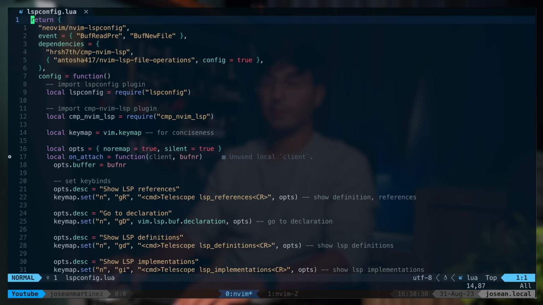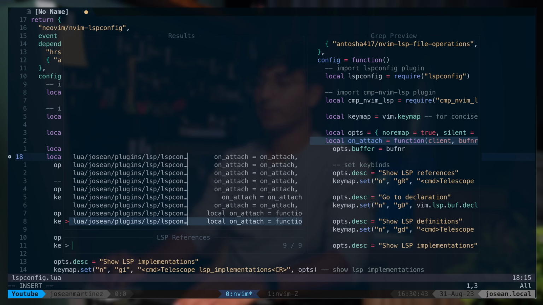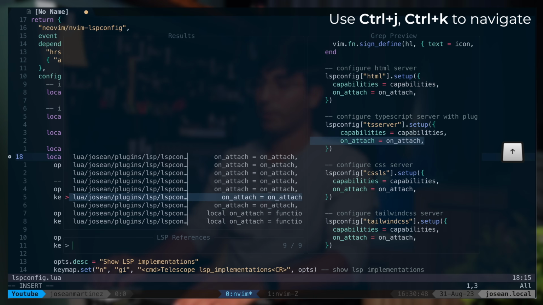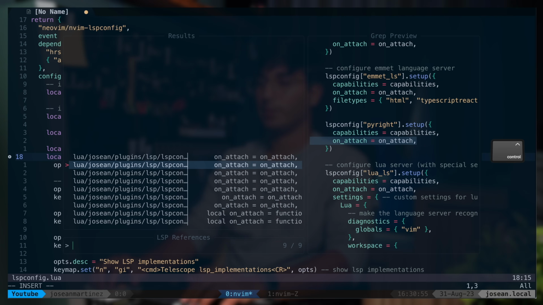Now to show you how some of these key maps work, I'm going to go down here to this onAttach function, for example, and I'm going to look for LSP references with g and capital R. That'll open up Telescope, and it'll show us the LSP references with a preview on the right hand side. To close this, I can use Ctrl+C.